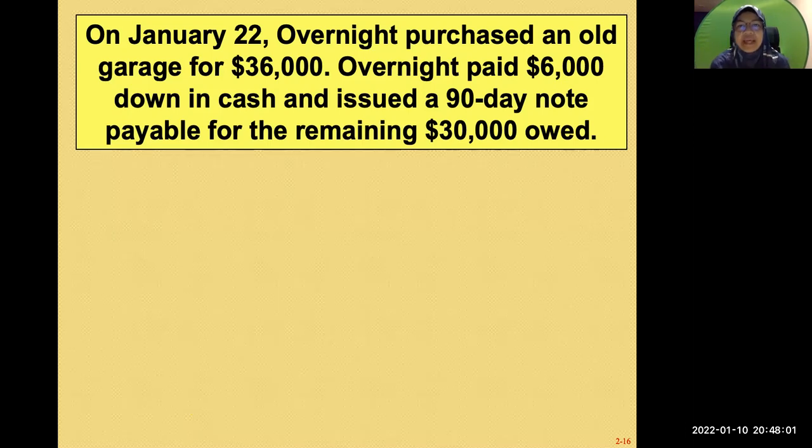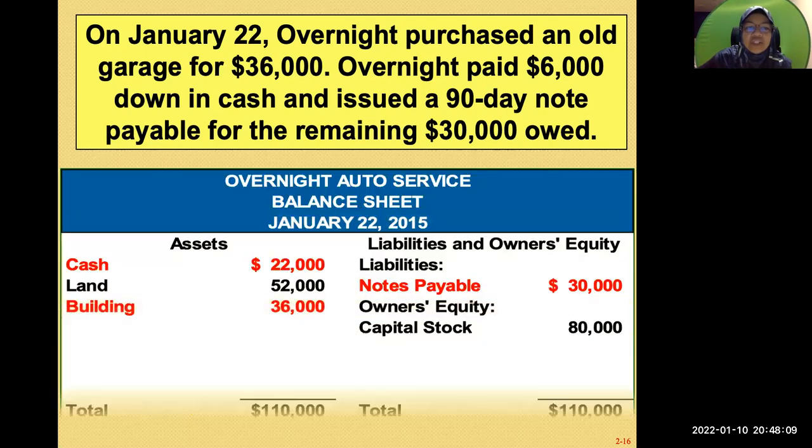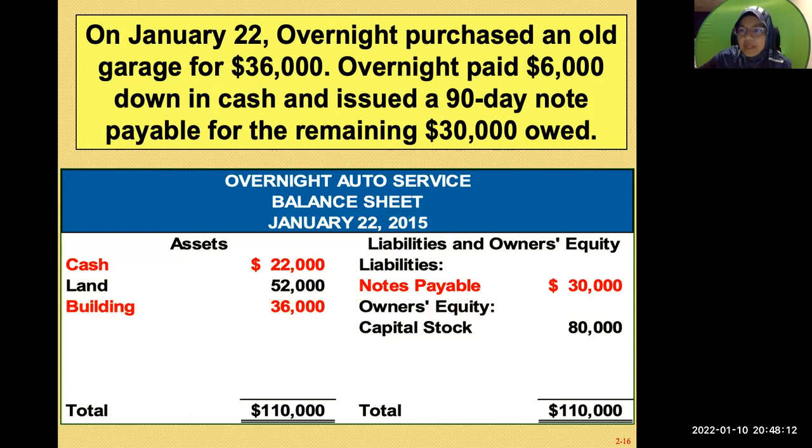So what happened now is that you buy a building, a garage, for 36,000. So you now have an additional building of 36,000. But remember that your cash just now reduced. Initially it was 28,000, isn't it? And now it becomes 22,000. Why? Because you paid out cash 6,000 for the building.